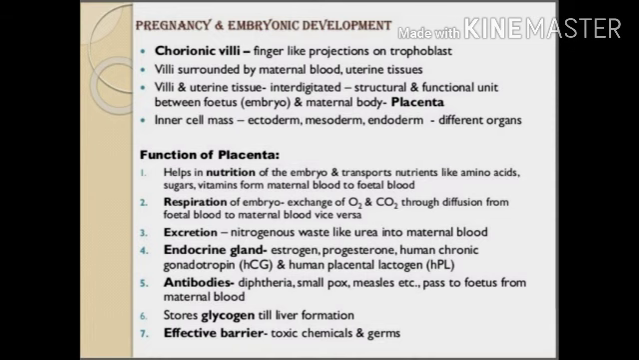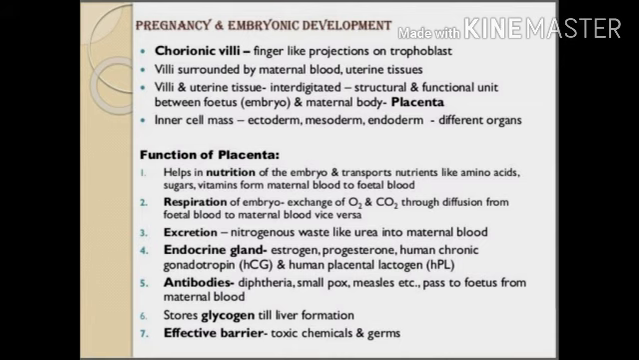Now, pregnancy and embryonic development. There are finger-like projections on the trophoblast known as chorionic villi, which appear after implantation, and the chorionic villi are surrounded by maternal blood and uterine tissue. After that, the placenta is also formed, which acts as a functional unit between the embryo and the maternal body. The inner cell mass forms the ectoderm, mesoderm and endoderm, the germ layers